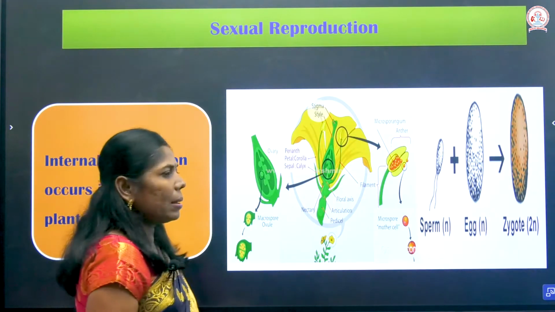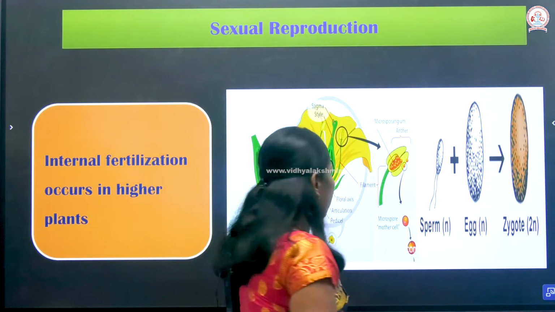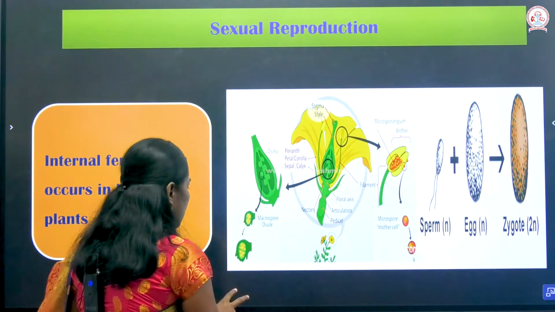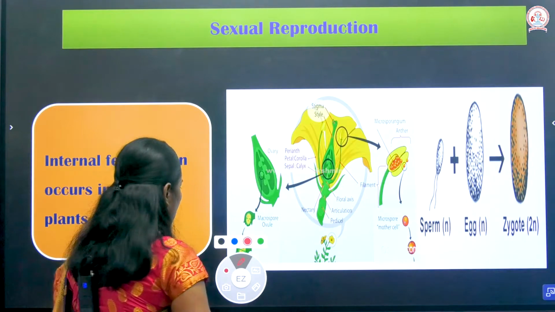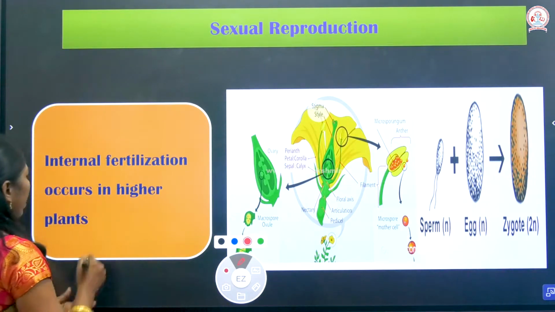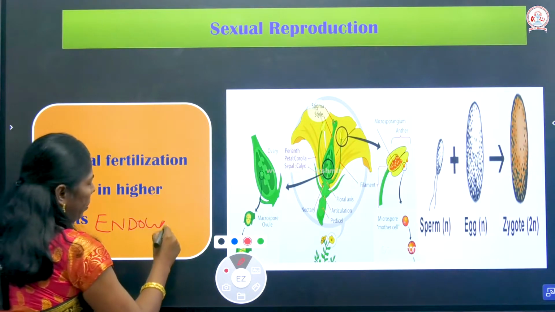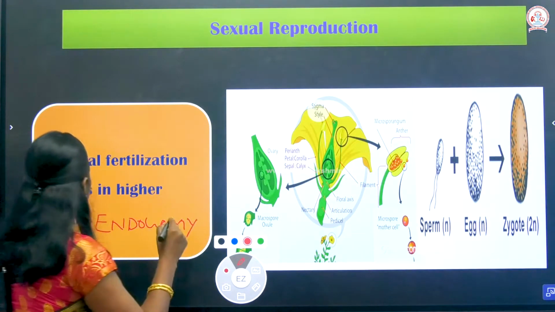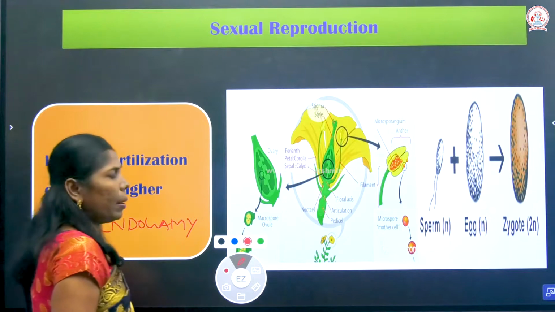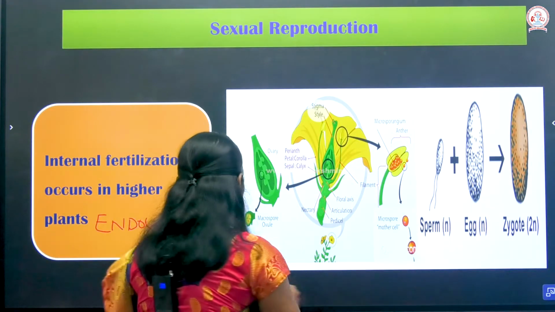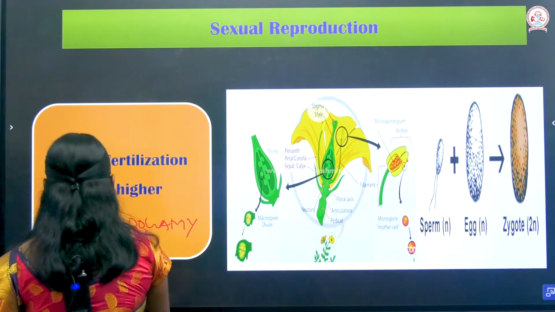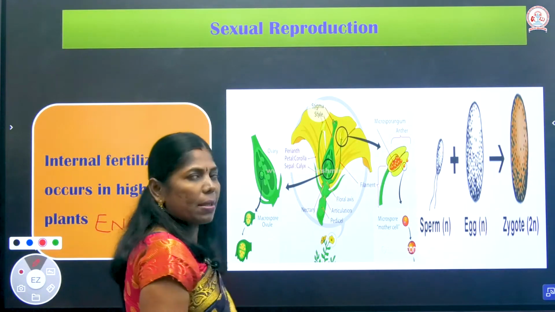And next, what is internal fertilization? Internal fertilization is otherwise called endogamy. This type of fertilization occurs in the higher plants. We know the site of sexual reproduction in the higher plants is the flower.